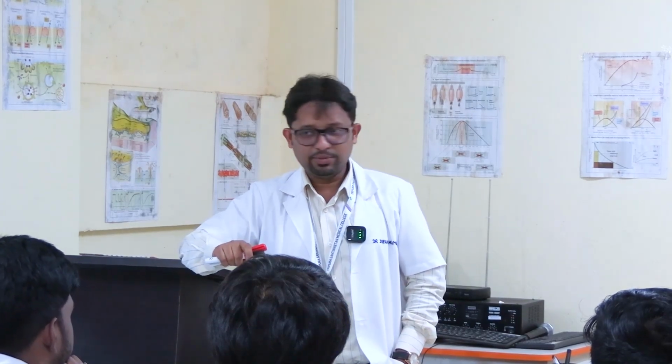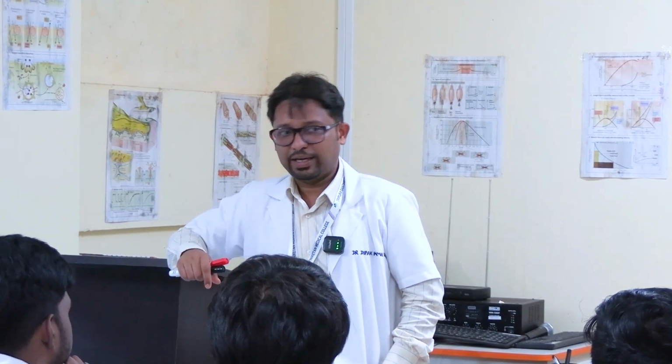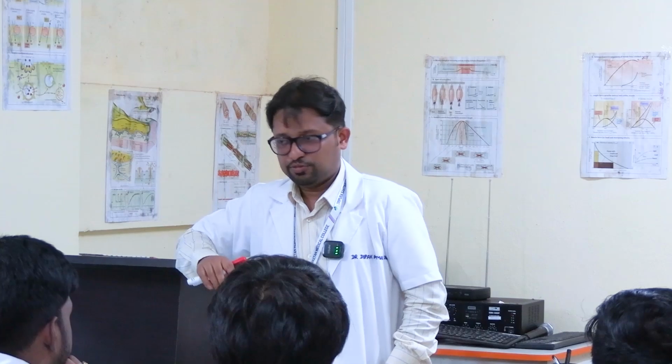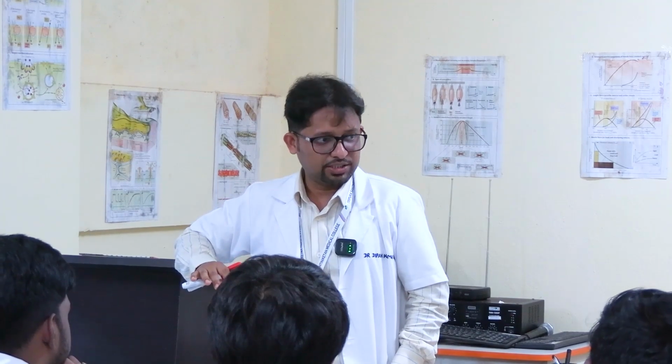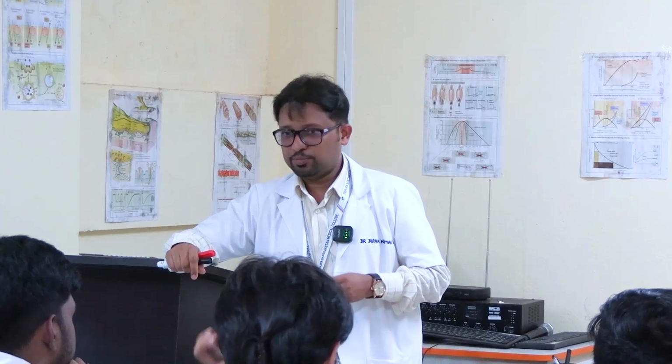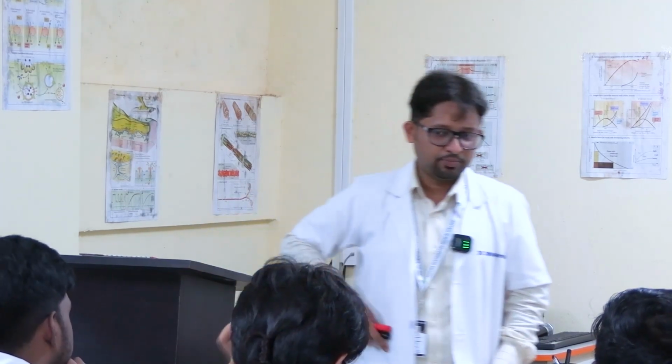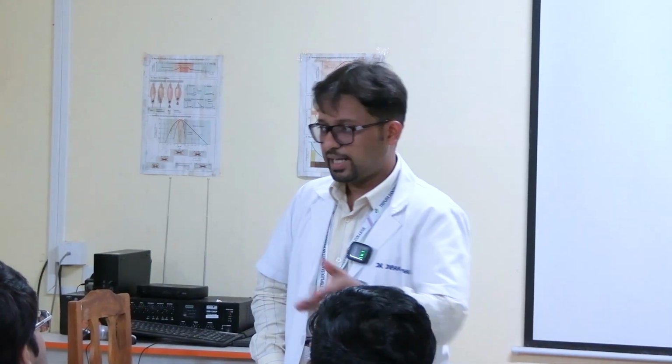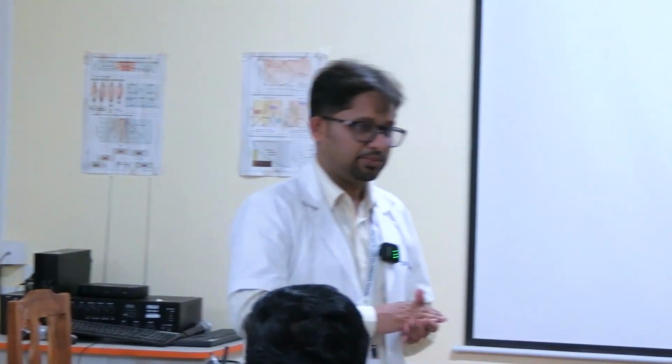So in the first experiment, you will ask the subject to lie supine for some time. And after 5 minutes of rest or relaxation, you measure the blood pressure and pulse rate both. Blood pressure both by palpatory and auscultatory method. Once it has been done, don't untie the cuff, let it be tied. And then you ask the subject to stand straight and immediately record the blood pressure. So we'll document what changes have appeared immediately.